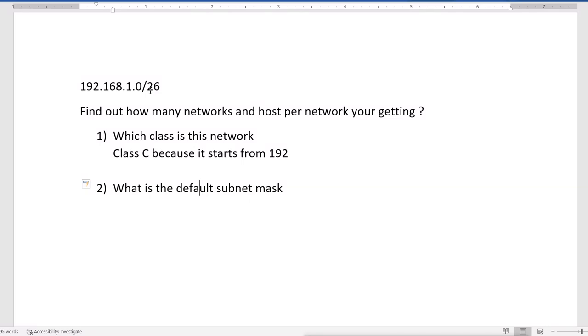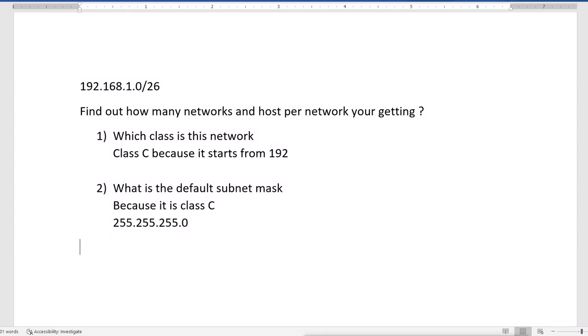So we have to find out the default subnet mask. Because it is class C, the default subnet mask is 255.255.255.0.